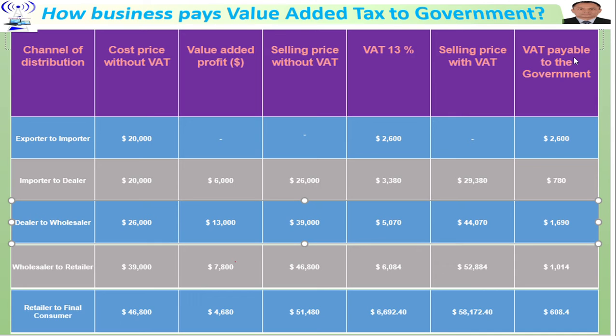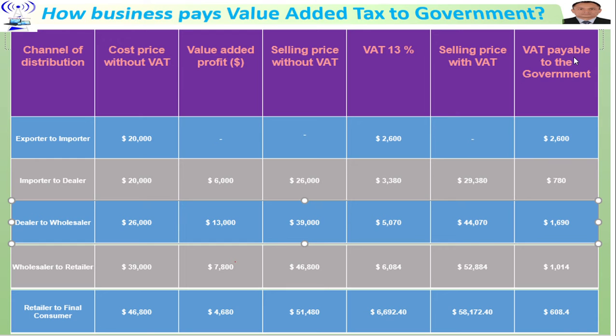Jumping to the next channel of distribution, dealer to wholesaler: 26,000 cost price without VAT. The selling price of the previous importer to dealer is the cost price for the dealer to wholesaler, and this business firm wants to make a profit, or top up the value, of 13,000, so the selling price without VAT becomes 39,000.